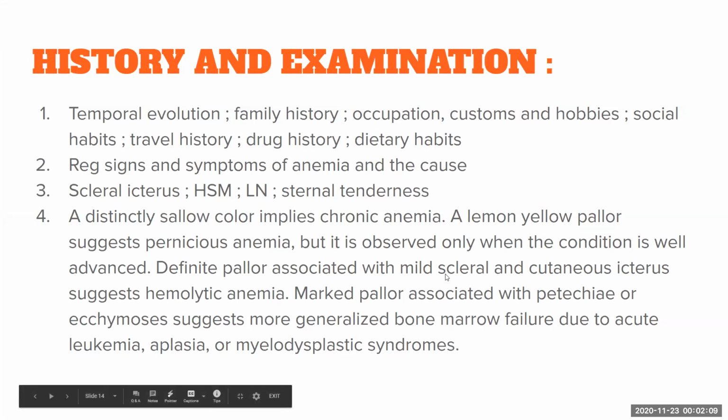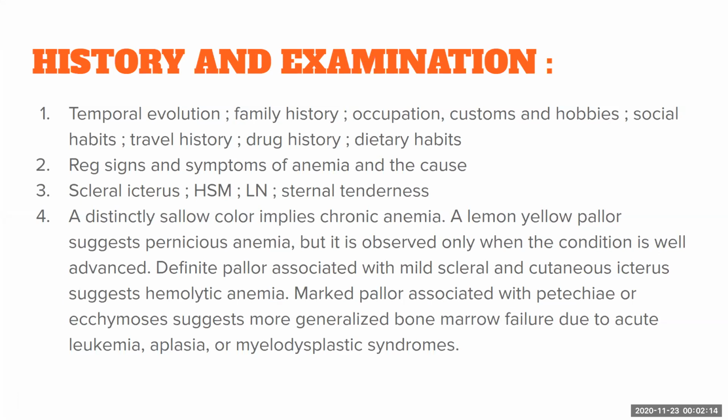Depending on the color of pallor, they have given some characteristics to each type of anemia, but this is difficult to identify. To identify anemia, we actually need to consider 3 factors. One is the pigmentation of the skin. If the skin is hyperpigmented, as in manual labor workers, it is very difficult to identify anemia using the hands. Usually, we identify anemia in the conjunctiva and the buccal mucosa. When the hemoglobin drops below 7 or 6, the skin creases won't be dark when compared to the surrounding palm.